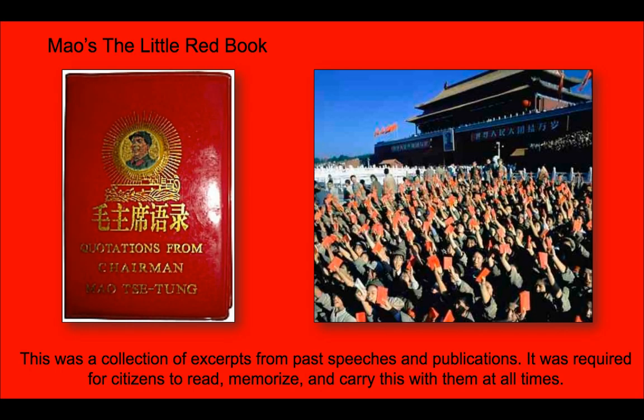Here's Mao's Little Red Book. This is a collection of excerpts and speeches. This was required reading for citizens. So this is your indoctrination, part of that idea of totalitarianism.